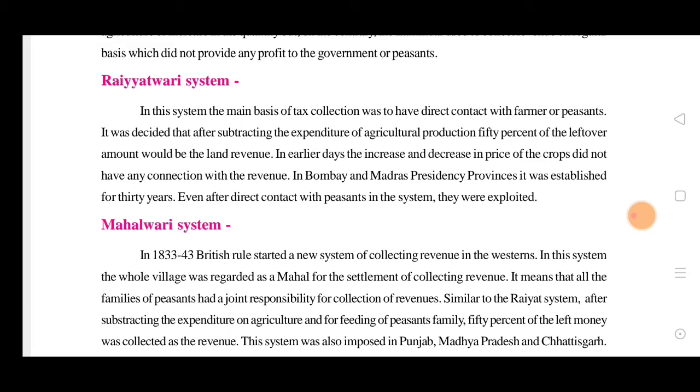In early days, the increase and decrease in the price of crops did not have any connection with the revenue. In Bombay and Madras Presidency, the province was settled for 30 years. Even with direct contact with peasants in this system, there was a lot of exploitation for about 30 years. So there was still no real effect of introducing the Raitwari system. They were still exploited by the Britishers.